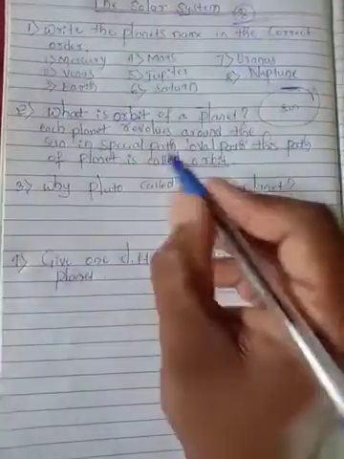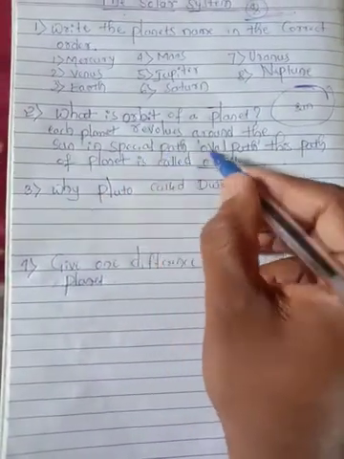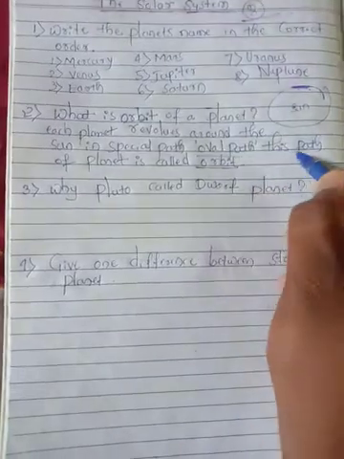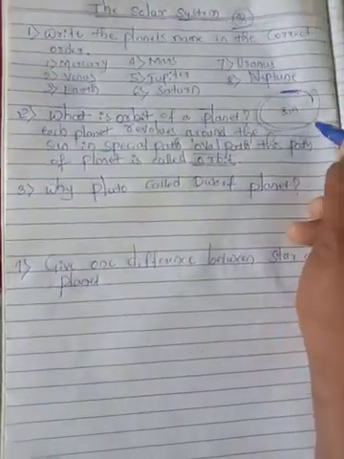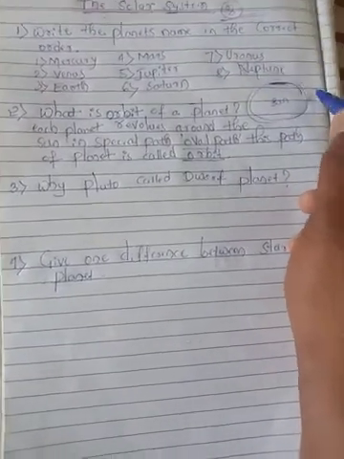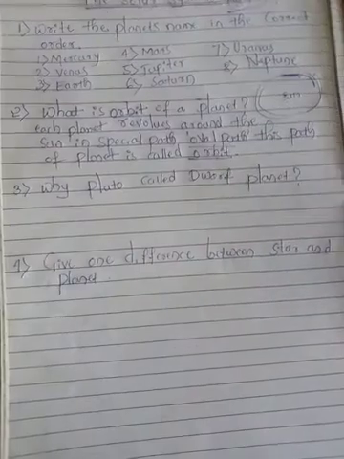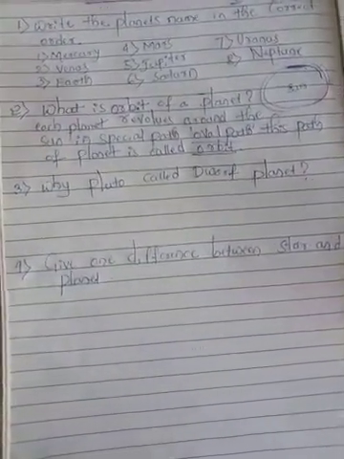So orbit means each planet revolves around the sun in a special path, called the oval path. This path of the planet is called the orbit. This is the orbit, student. The sun is the center. Here Mercury is there, next one Venus, then Earth on this line. So that special path of movement is called the orbit.